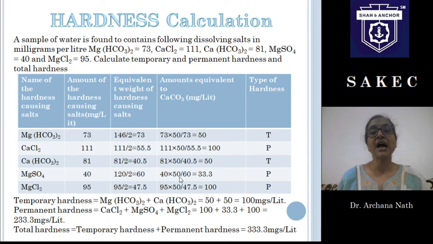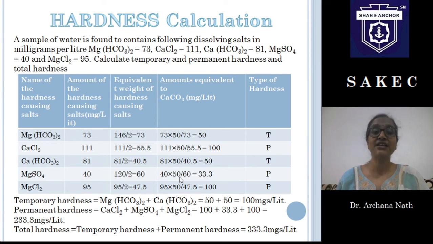So the equivalent amount of calcium carbonate due to the presence of calcium chloride in the water sample is 100. This way we have to calculate the equivalent amount of calcium carbonate for all the present salts. Here we will also write the type of hardness, which causes temporary hardness and which causes permanent hardness.